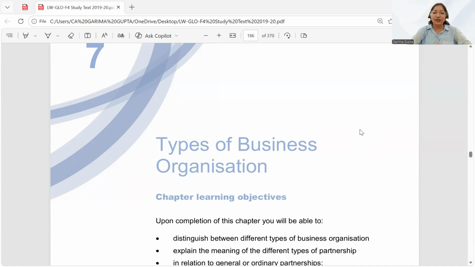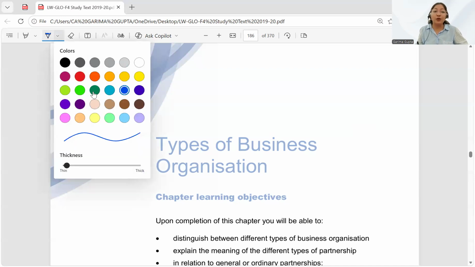Students, today we are going to start a very important yet very interesting chapter, and the name of the chapter is Types of Business Organization. This is a chapter which is actually very important from the practical point of view as well, apart from the theoretical and the exam point of view. The chapter is Types of Business Organization.